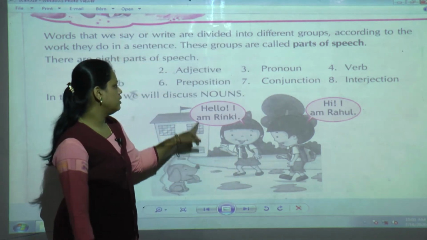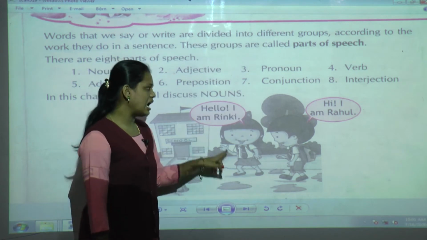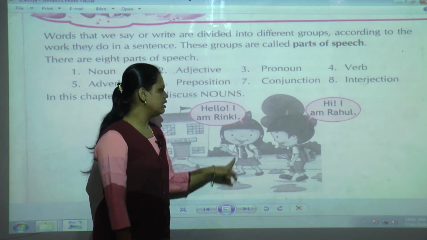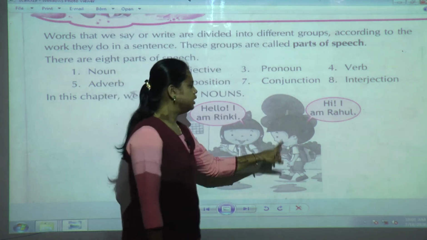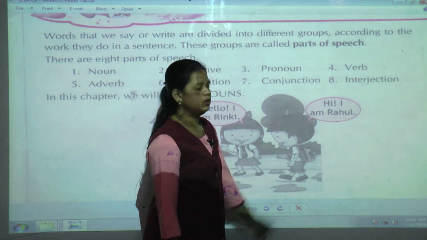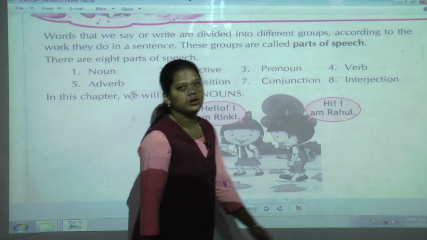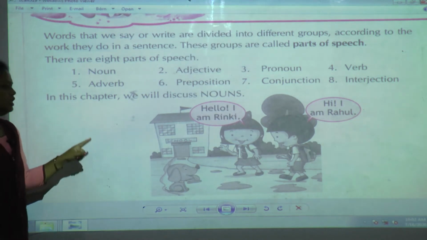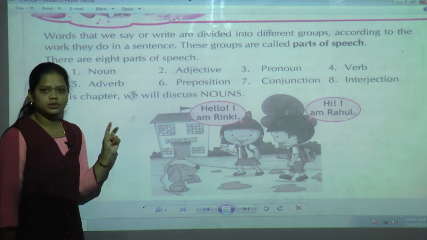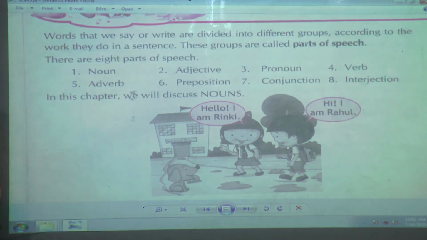The girl says, hello, I am Ricky. The boy replies, hi, I am Rahul. So we have seen that there is a school, a dog, and both students going to school in this picture.